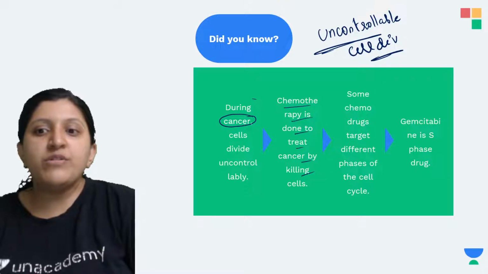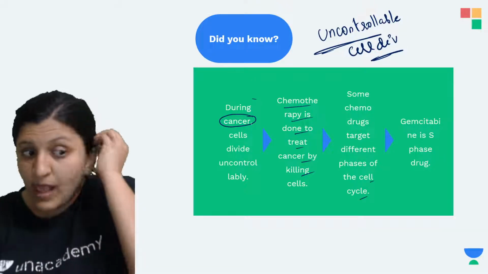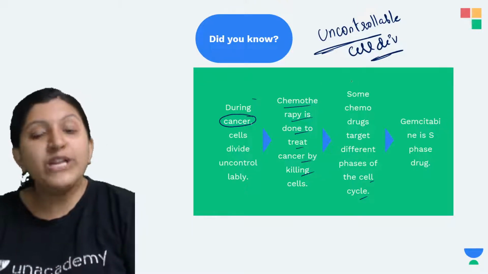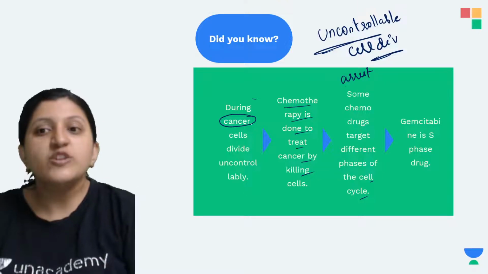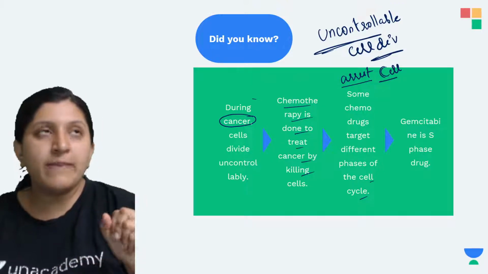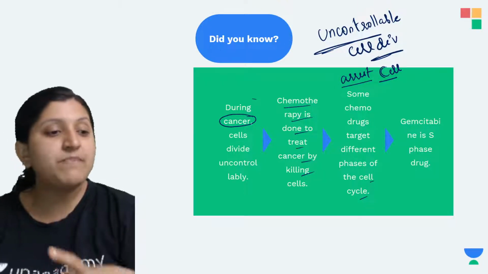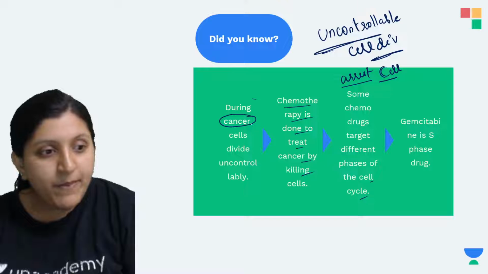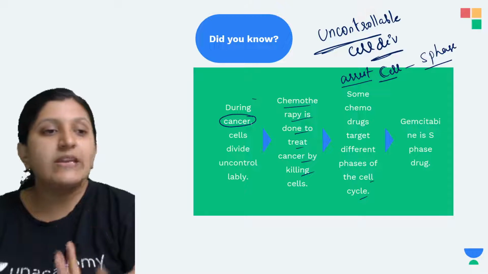Now some chemo drugs target different phases of the cell cycle. When we give chemo drugs, certain drugs can arrest the cell. What is arresting the cell? Basically the cell in G1 phase as well as in S phase. In S phase, what is exactly happening? The DNA synthesis occurs there, right? So as we give a particular drug, S phase won't be complete. S phase is going to get arrested.